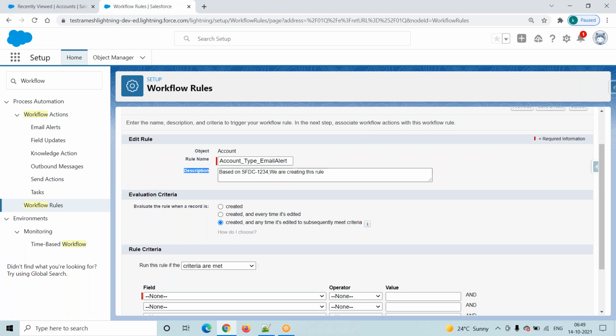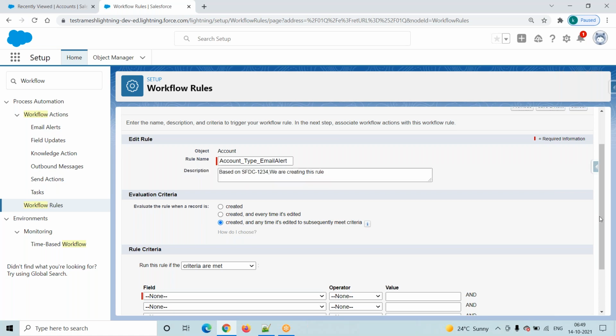So someone will understand who created this rule and why it was created, based on which requirement. What is this SFDC 1234? Suppose you are working on one project, for every requirement they will provide one number. That number we have to mention here. That is nothing but a user story, which we'll discuss going forward. So for rule name there is no logic. In the description, we mention the requirement on which we are creating this workflow rule, but it is not mandatory.